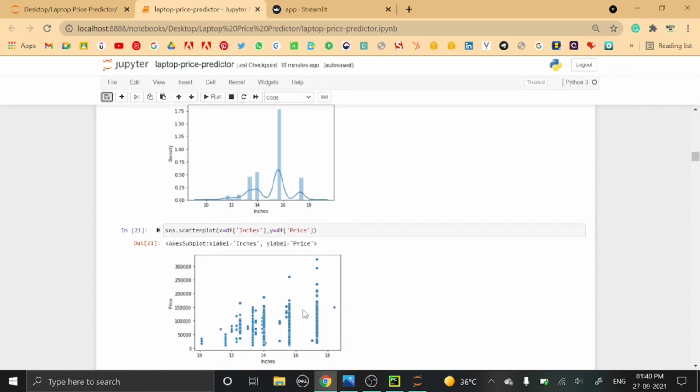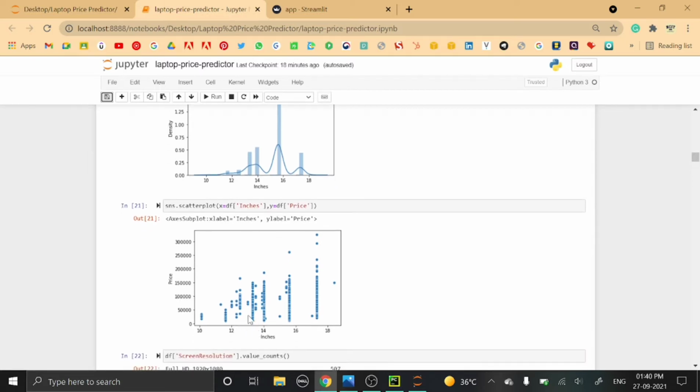Now if we plot this graph on the scatter plot, so here we can see a relation between the variables, like there are many laptops which are between 13 to 14 inches, and the price ranges are between 15,000 to 1 lakh, and very few of 17 inches which are above 3 lakh. So here you can see that these two dots have higher prices, since they have the screen inch is larger, so the price is also higher.